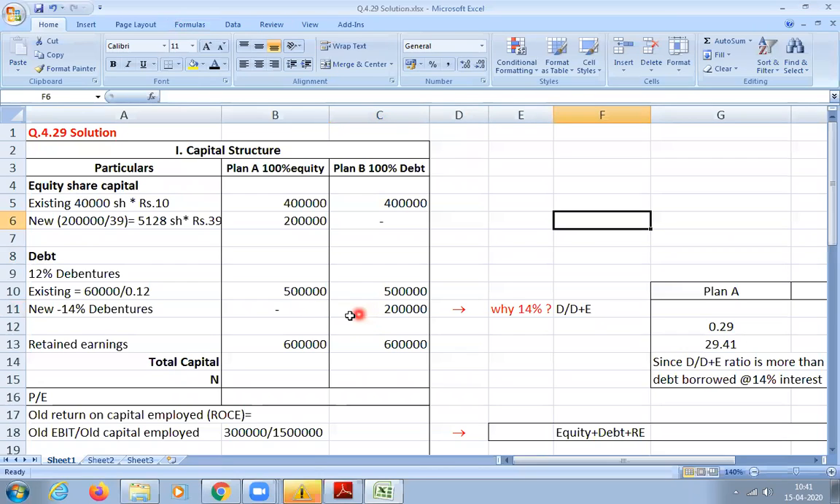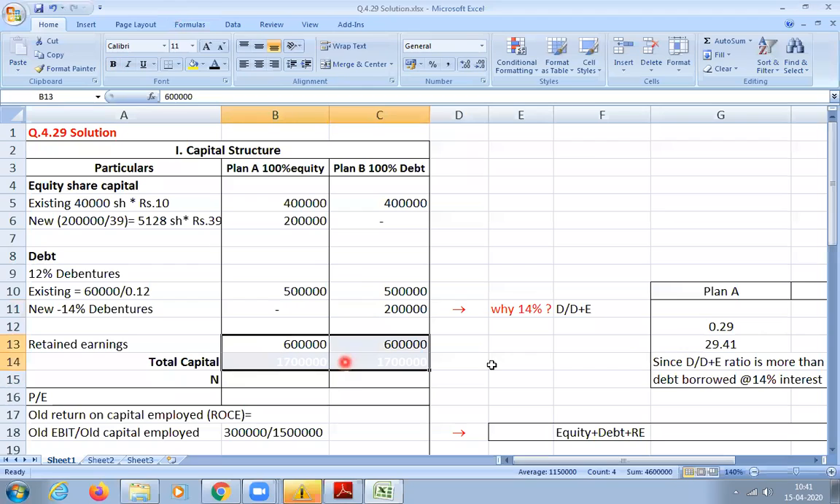Yes, sir. So we need to raise 2 lakhs. Here we are raising 2 lakhs by issuing equity. Here we are raising 2 lakhs by issuing debt. So now calculate the total capital. How much will it be for both? It is 17 lakhs for plan A, and 17 lakhs for plan B as well.